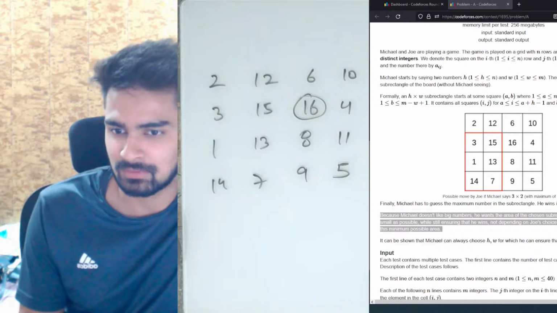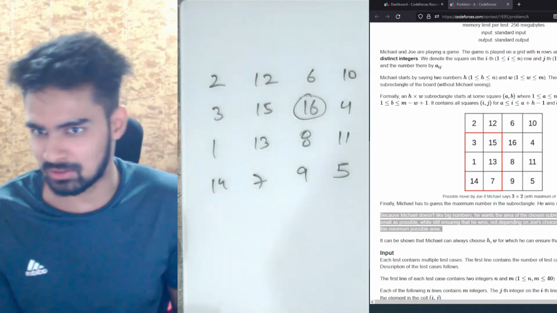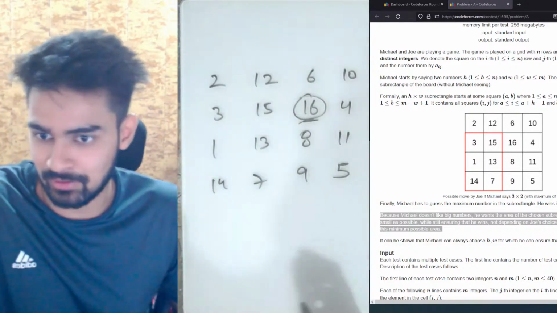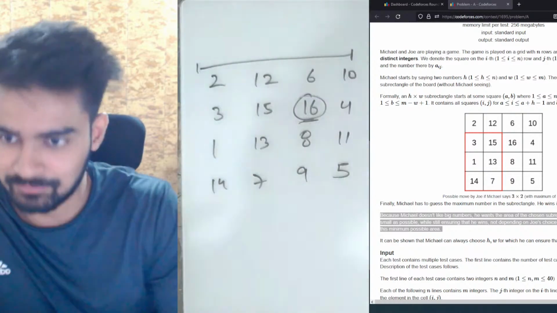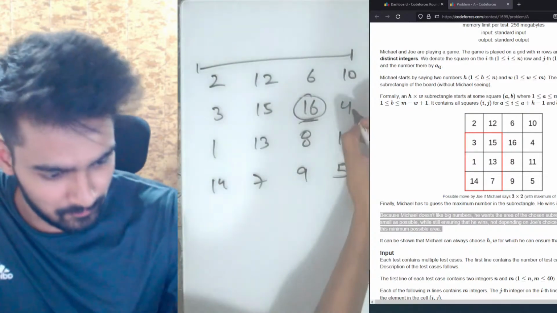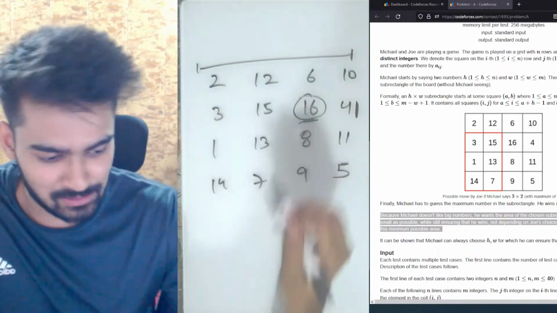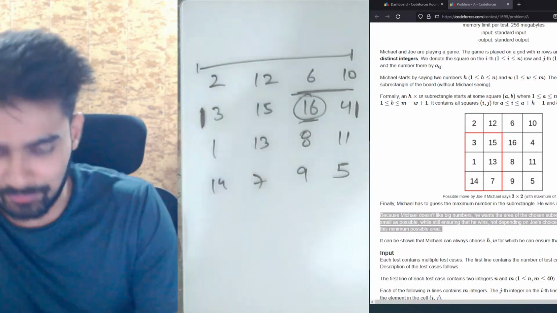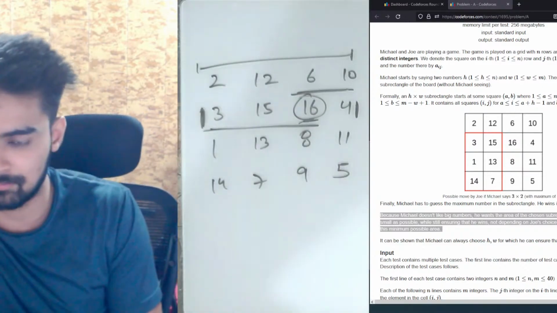Okay, screen is not working. I think it's working. I don't think there is any issue. Okay, we want 16 to be the largest number in the subrectangle as well. To ensure that, let's look at columns. If we start any subrectangle from this point, it at least has to have a width of 2. If we start any subrectangle from this side, it at least has to have a width of 3.